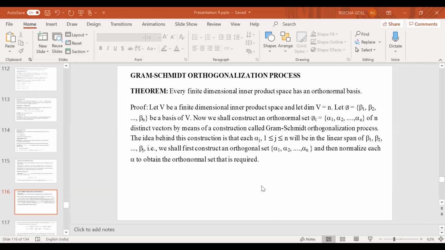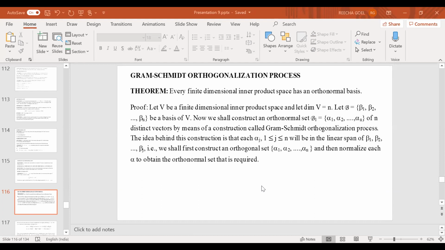So the theorem says that every finite dimensional inner product space has an orthonormal basis. My starting point will be to start with a basis, any basis. It may be an orthonormal basis, it may not be. If it is orthonormal, then I have nothing to do. If it is not, then with the help of that process, I am going to construct the orthonormal basis. So suppose V is a finite dimensional inner product space and let the dimension of V be n.